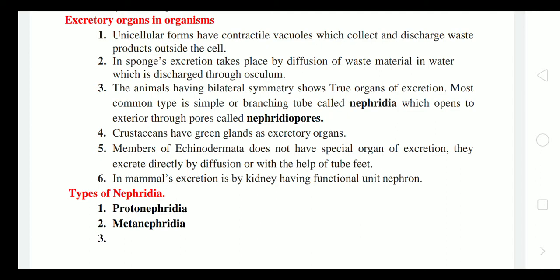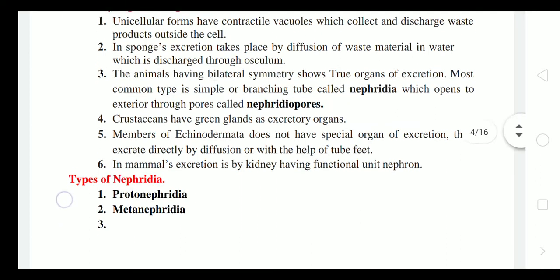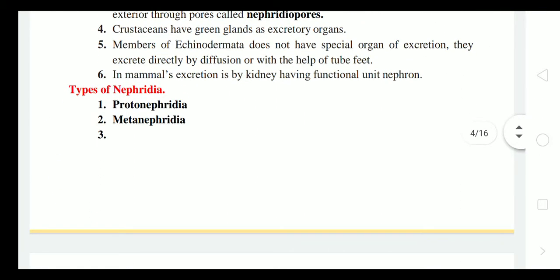Crustaceans belong to Arthropoda. Members of Echinodermata do not have a special organ of excretion. They excrete directly by diffusion or with the help of tube feet, because they have a water vascular system in their body. In mammals, excretion is by the kidney having the functional unit nephron. Like in our kidney, there are so many nephrons.